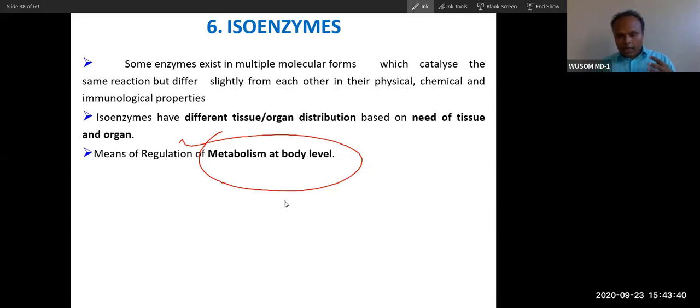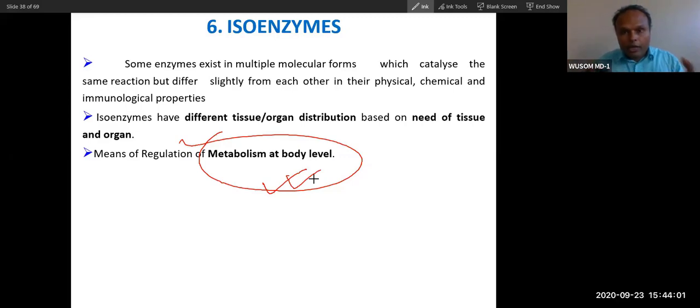Can you see the regulation of glucose in fasting and fed condition because of these isoenzymes? That is why these isoenzymes regulate metabolism at the level of the body. How different organs interact with each other is because of many isoenzymes.